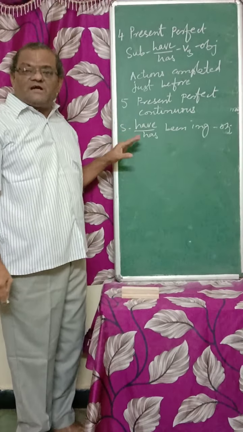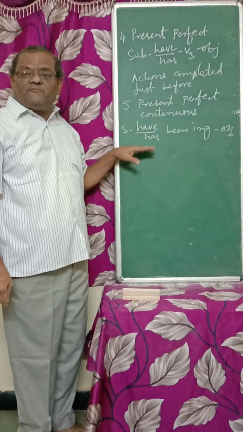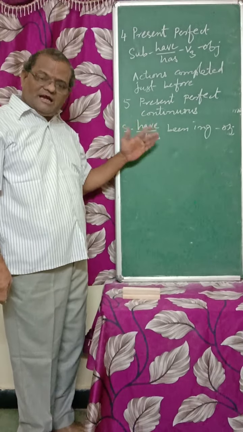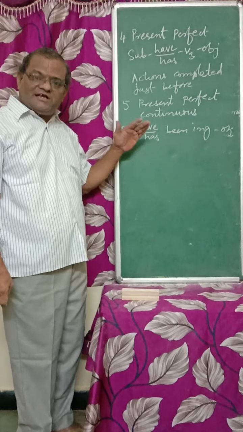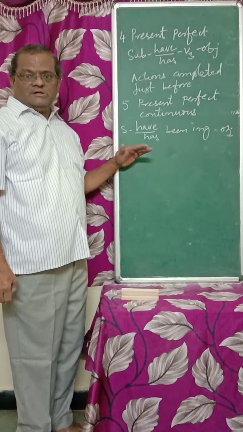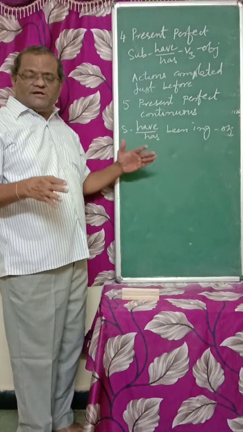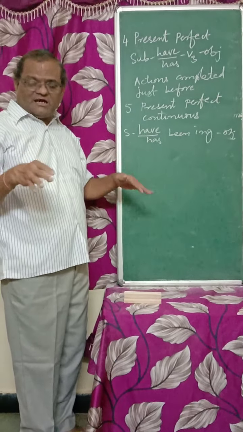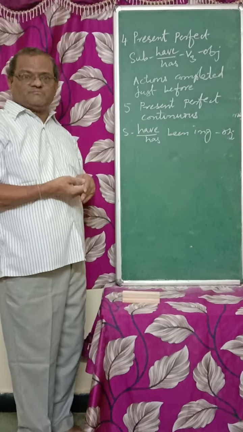This is used for the actions continuing for a long time, started before only, in past only, and still it is going on, still it is continuing. If at all anyone is asking what are you doing, I am speaking, I am explaining, I am telling something like that, I can say because it is going on now at present.